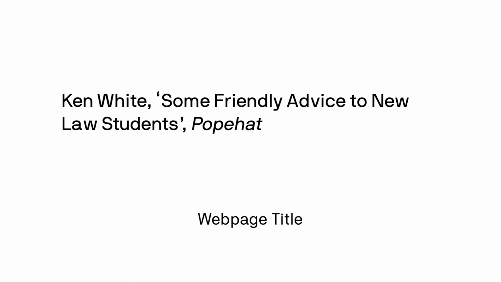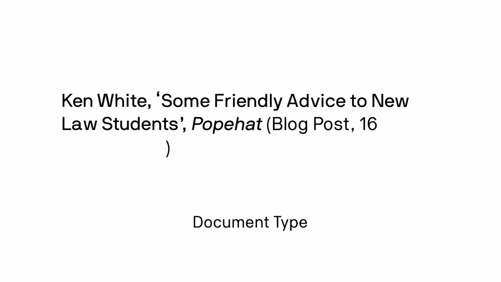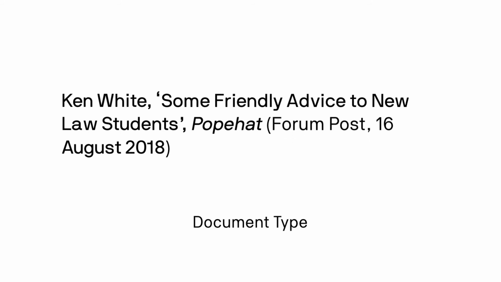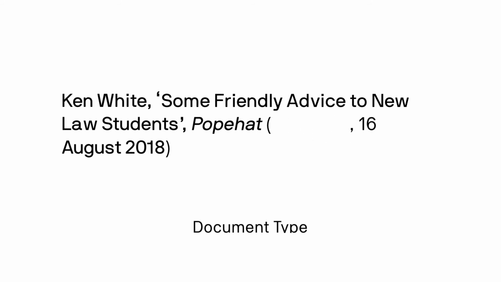After this, the next element is the webpage title. This refers to the entire site, not the specific page you are citing. This is presented in italics and is also in title case. The next 2 elements are enclosed in round brackets: the document type and full date. Document type is the description of what kind of page you are referencing, for example, blog post or forum post. Most often this will simply be web page.